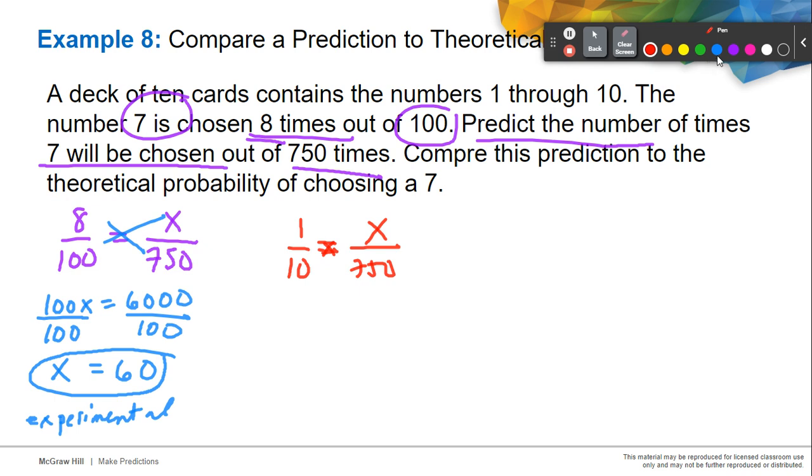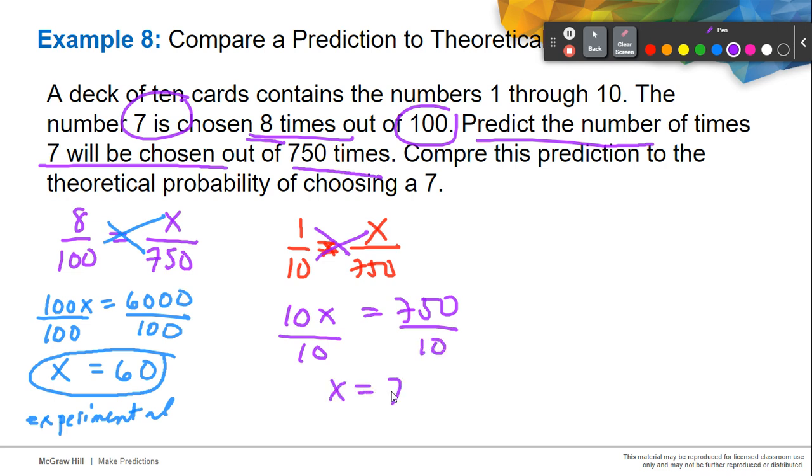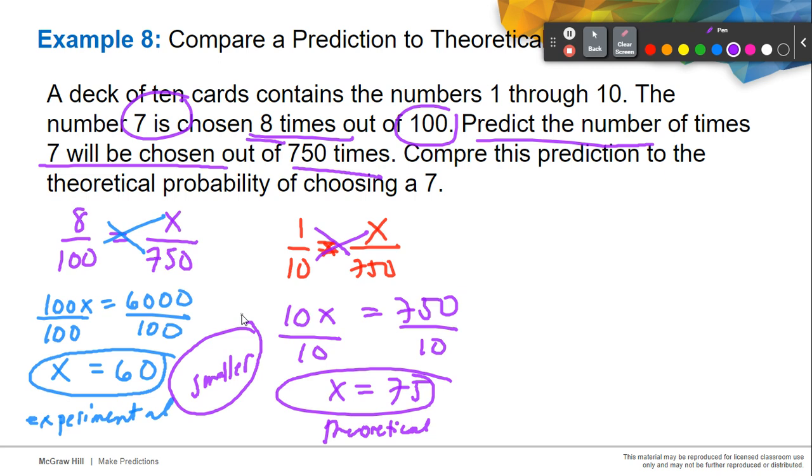That will become 10 times x, 10x, and 1 times 750 is 750. Dividing this by 10, our x is 75. So when we apply our theoretical probability, we can see that our 7 will appear 75 times. So once again, our experimental probability is smaller than our theoretical probability.